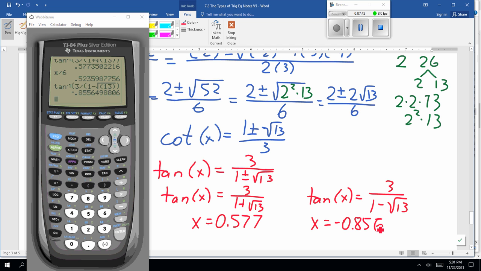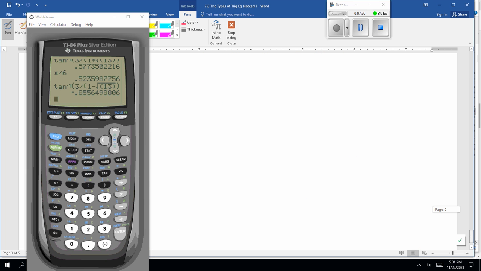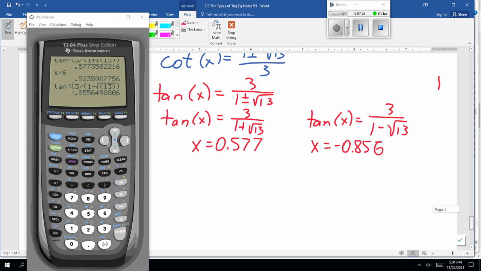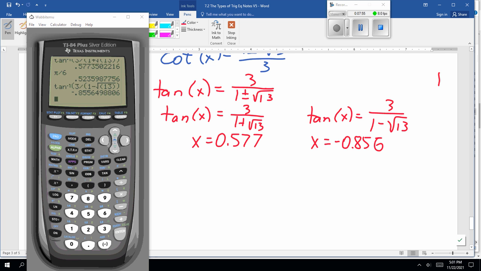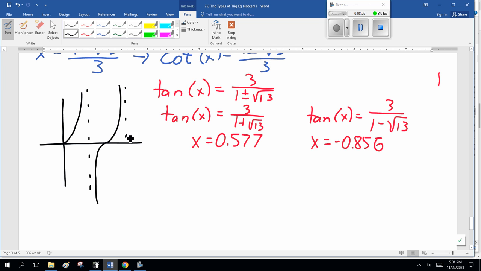Now, what's wrong with this? Well, there's nothing wrong with it. We had to use the quadratic formula. But what we've forgotten is what happens with tangent. How often does it repeat? It repeats every pi. So 3 over 1 plus square root of 13 is something up here.